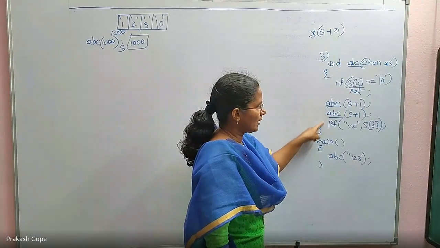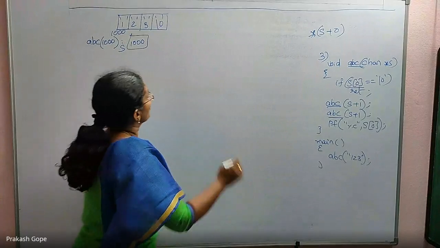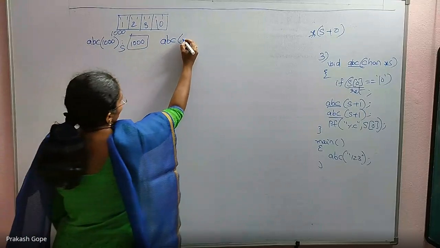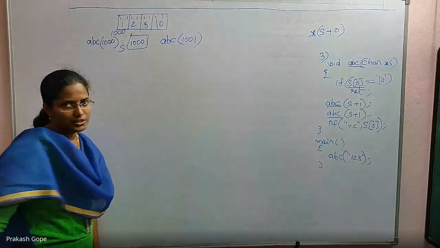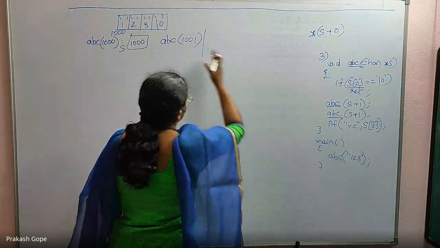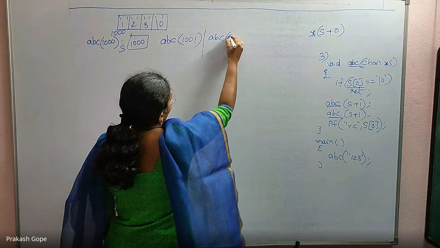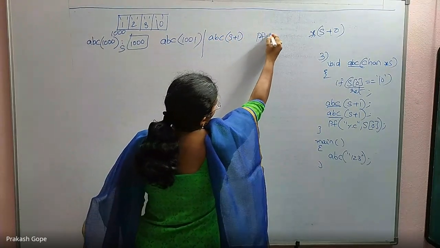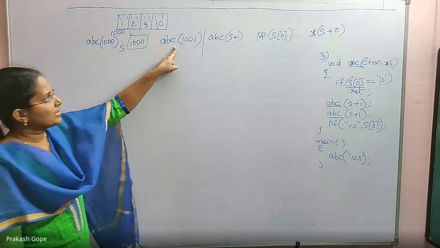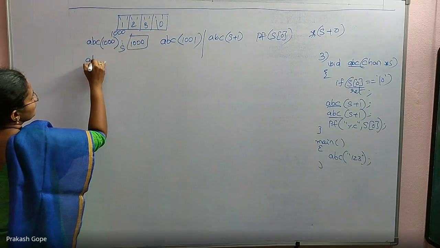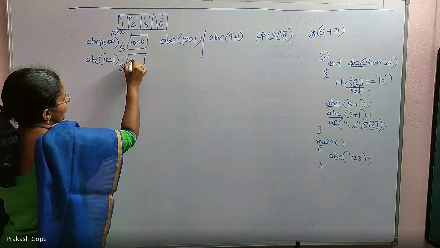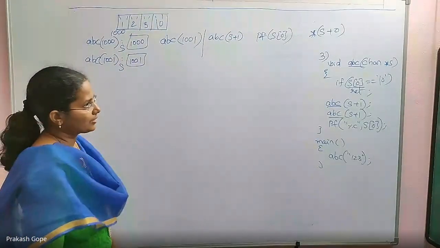We will execute these 3 lines one after the other. First, ABC of s plus 1. S is 1000, 1000 plus 1 is 1001, because it is char star only. Of course, after this I need to execute these 2 lines also, ABC of s plus 1 and printf s of 0, but I am writing them after this and will execute them later. By seeing this first call, I will jump to ABC of 1001. 1001 gets copied into the formal parameter, which is a local variable.